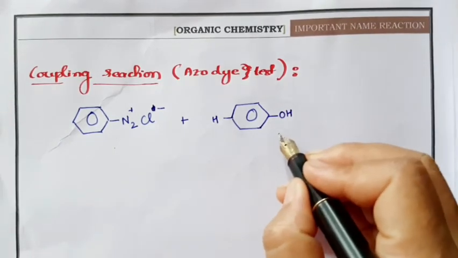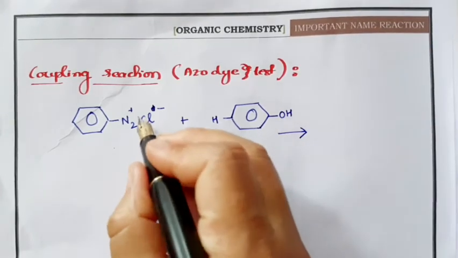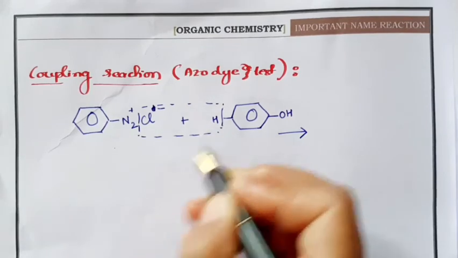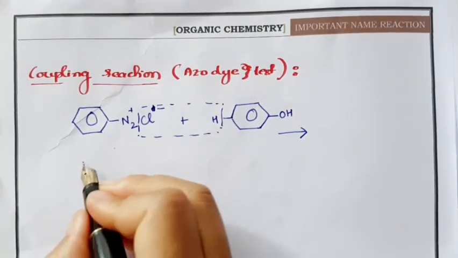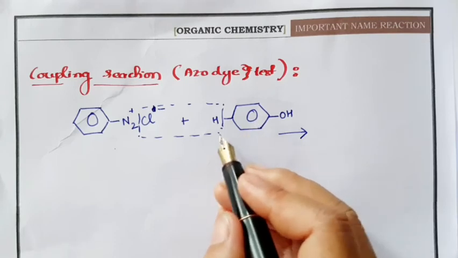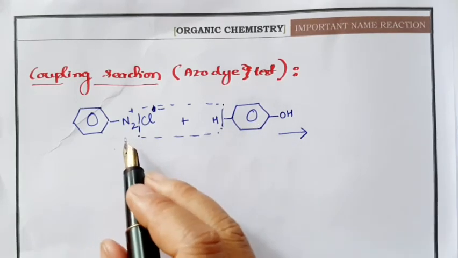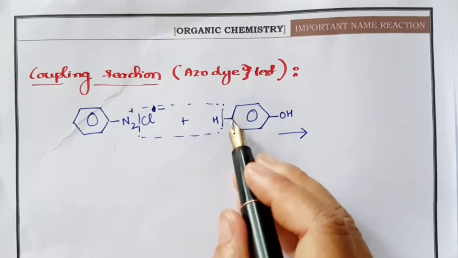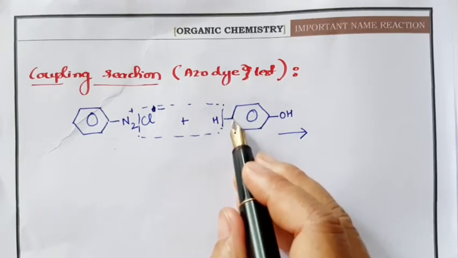That dye is called an azo dye and it has a characteristic color. So again this is the diazonium salt and this one is phenol. You will get a compound where your N will form a bond with carbon at the para position.